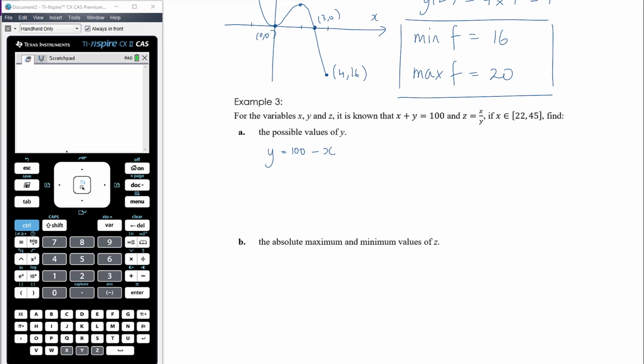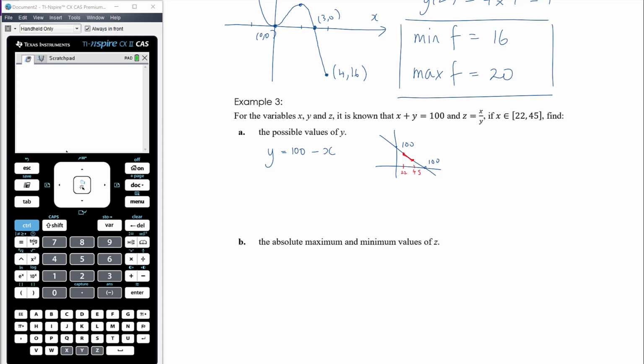Okay, and so thinking about that relationship, you can think about the graph. It's clearly a straight line with negative gradient, gradient of negative 1 and y-intercept at 100. So it's going to look like that. So if we're only looking at the domain where x could only be between 22 and 45, we're only looking at, inclusive, this bit of the line, 22 to 45.